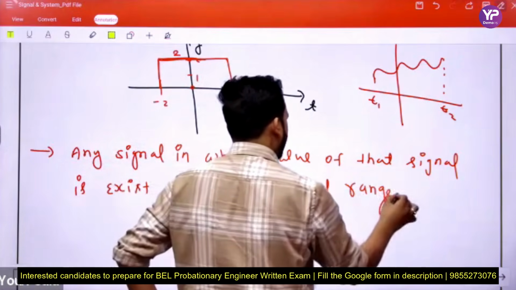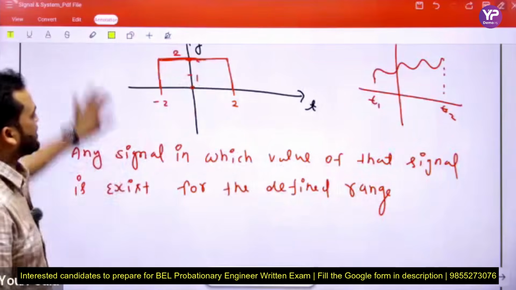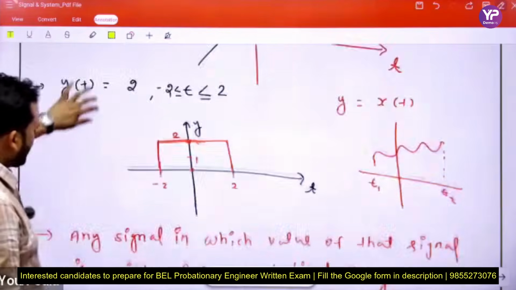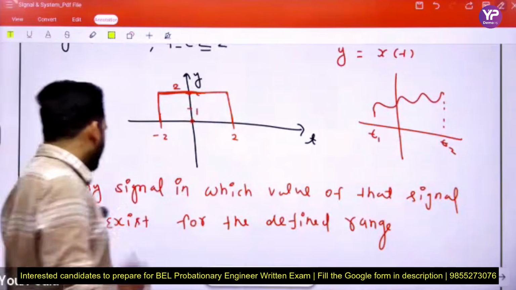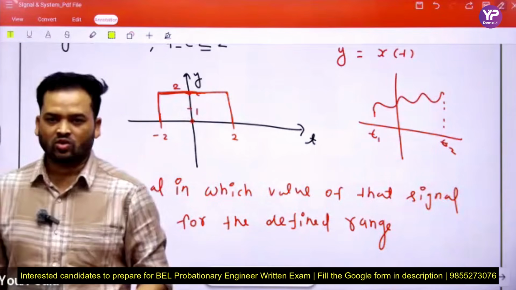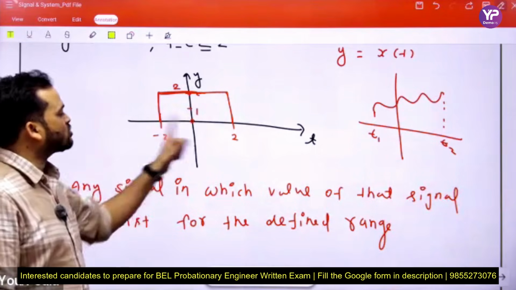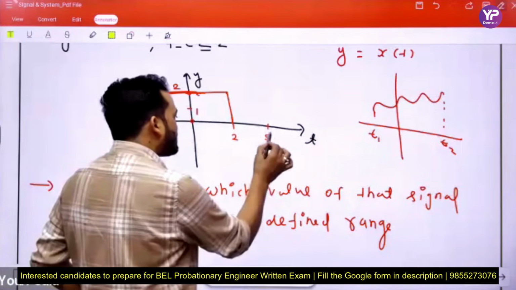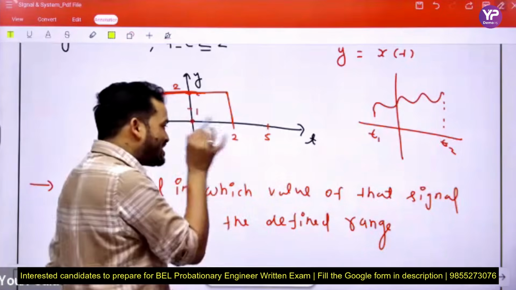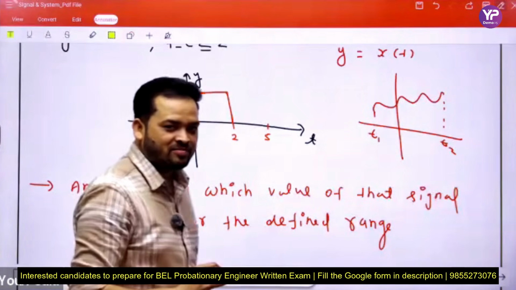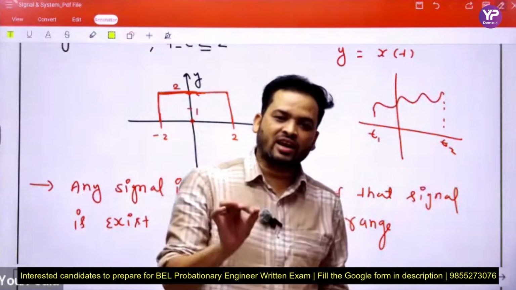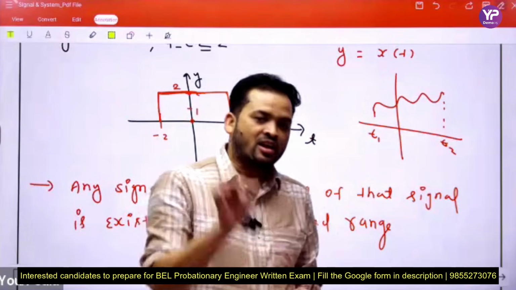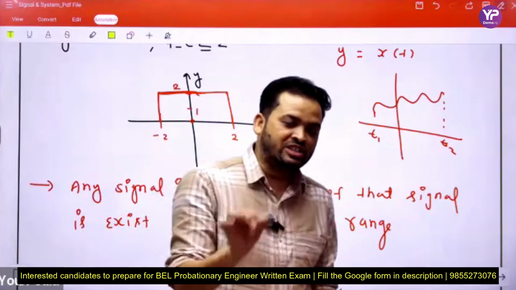Okay beta, defined range. Tell me beta, is this definition clear from these examples? Any signal in which value of that signal exists for the defined range. Okay, if this signal is defined for minus 2 to 2, then what is the value at 5? 0. So in that particular example, we can't say that a CT signal occupies all the values, or that it is defined for each value of time.